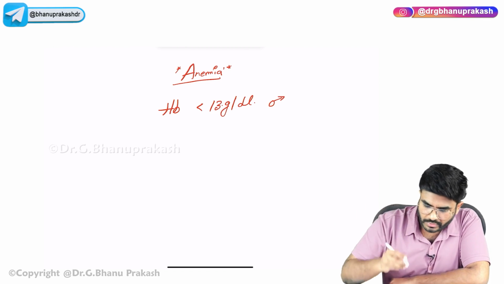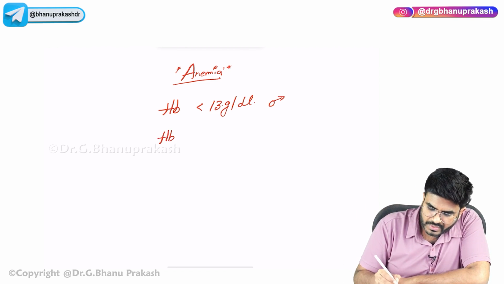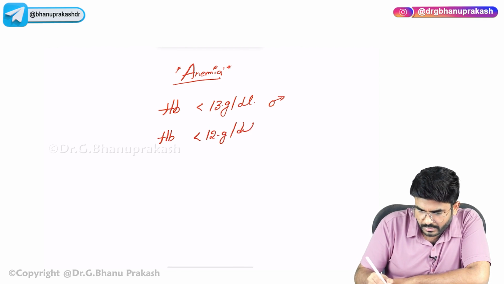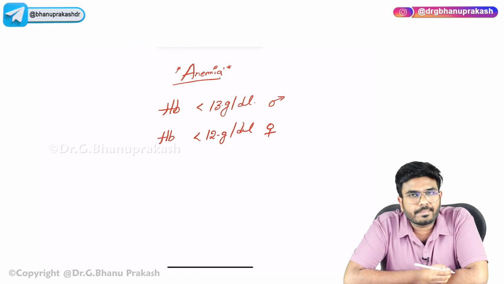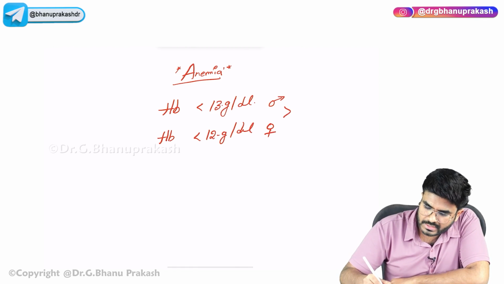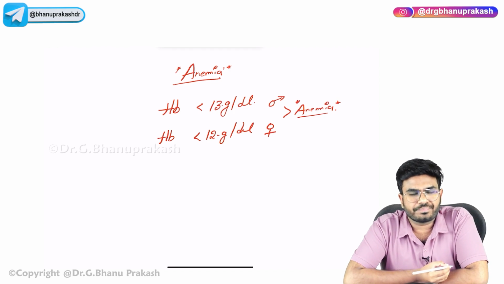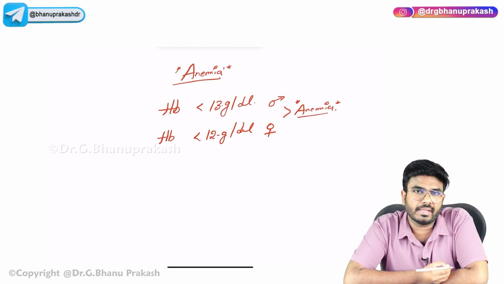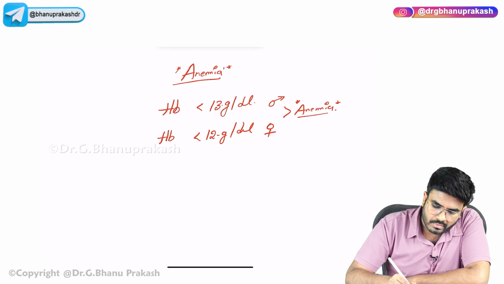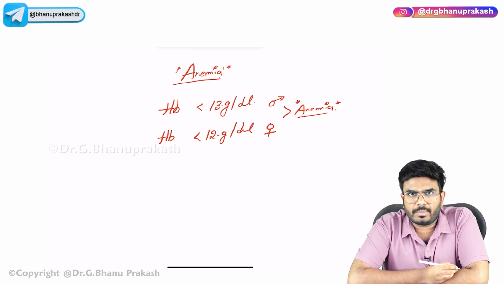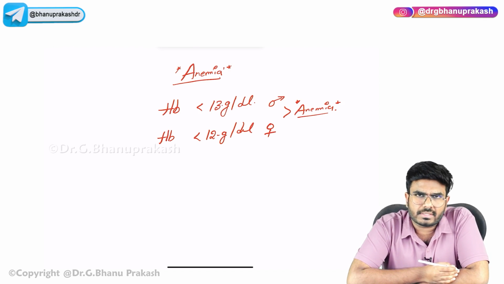The same way, if a female is having less than 12.5 grams per deciliter, then it should also be considered as anemia. So now these persons are having anemia. Now, what if the person is having anemia? Imagine there is this one person who is having anemia. Now, what are his complaints?